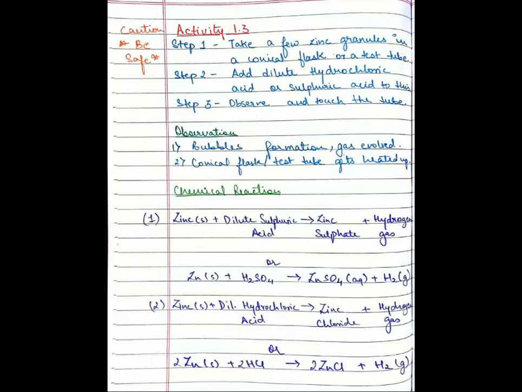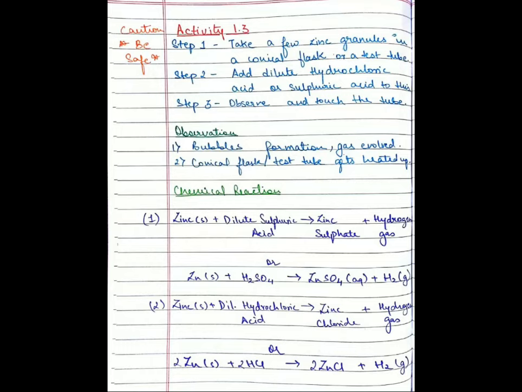Why did it happen? The chemical reaction involved here is zinc in the presence of dilute sulfuric acid converts to zinc sulfate and hydrogen gas is evolved. So the bubbles you saw were of hydrogen gas and the fumes were also of hydrogen gas.